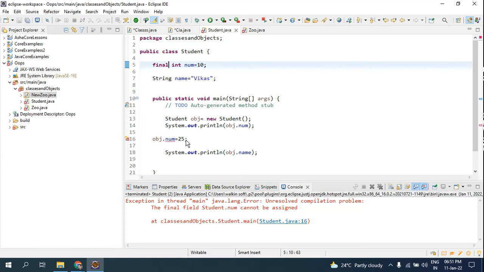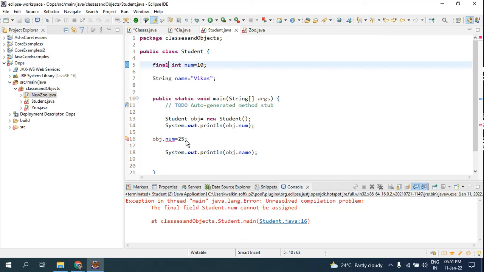Because look, for example, you have a school, like suppose think of it as Shiksha Niketan school nearby, and here you have a student, and in this student the name will be different, age will be different, fees will be different for different classes, but the school name will be the same, right?